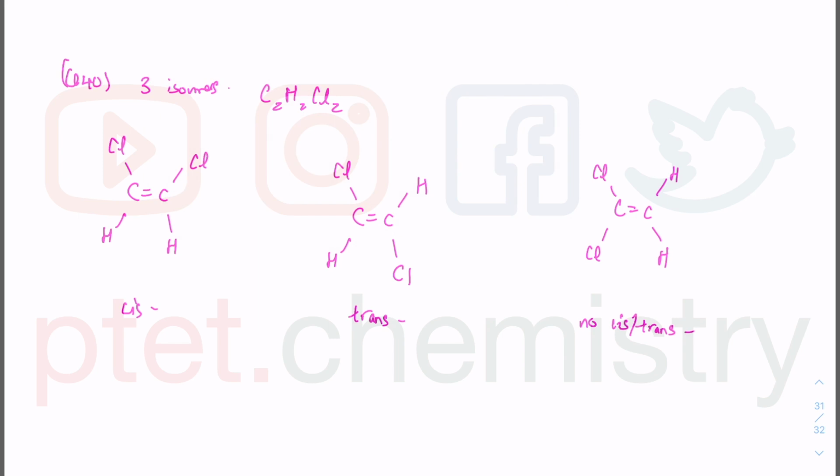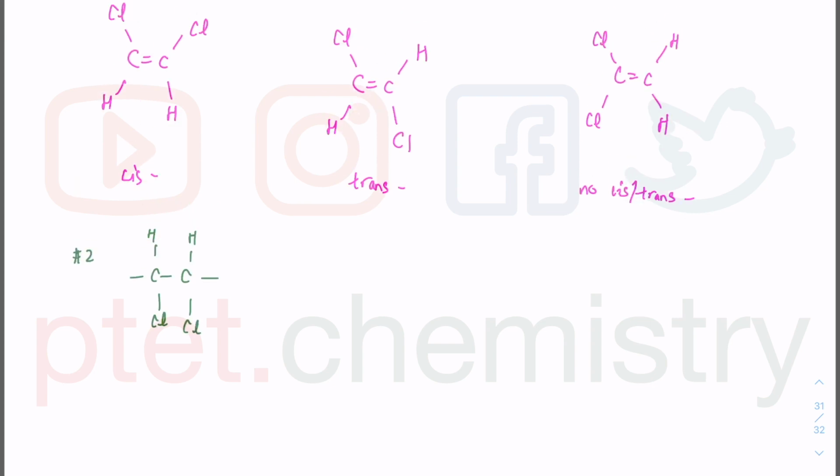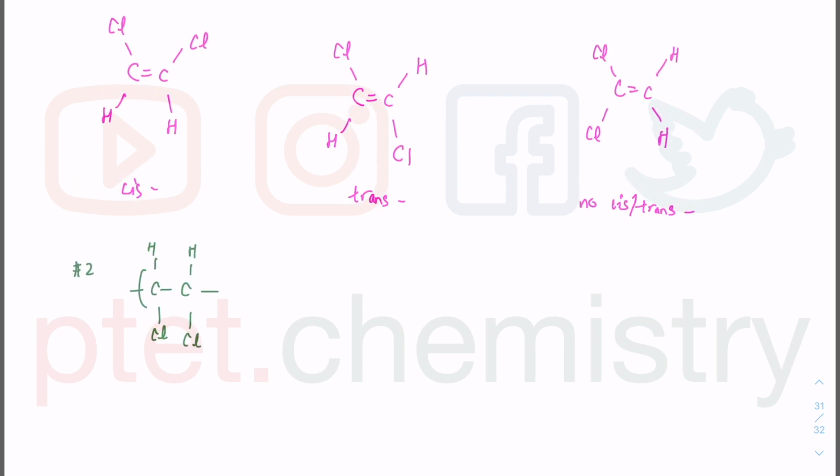Let me think, is it easier if I start from the option? It might be easier if I start from the option. If I look at option 2, CCHHClCl. So I can imagine this one could have come from, if this is the repeat unit, the chlorine are on opposite carbon. They are on 2 different carbons, so I cannot be looking at these. I can be looking at the cis or the trans, and this will give you that upon addition polymerization. And this is something you will have done from O-level or IGCSE chemistry.